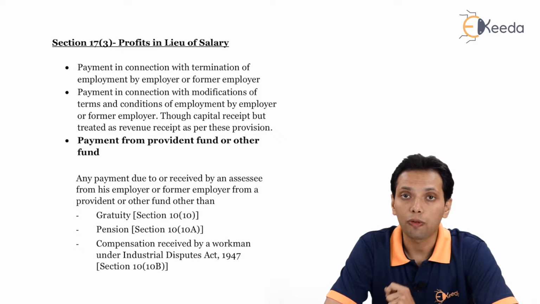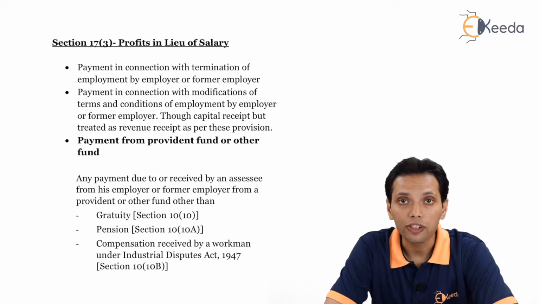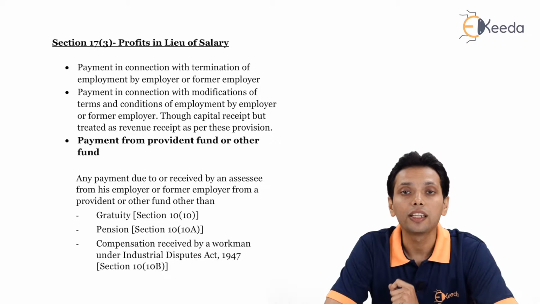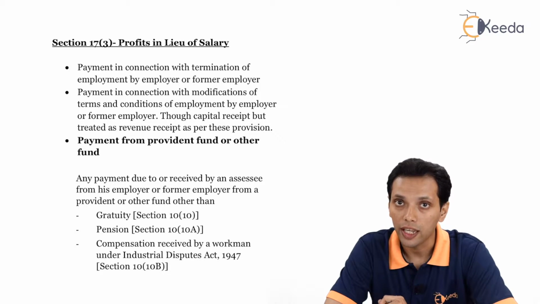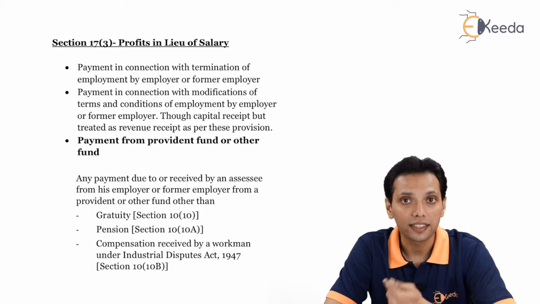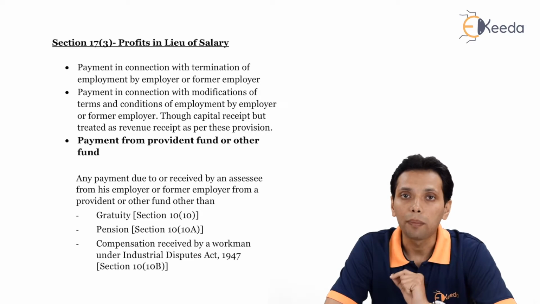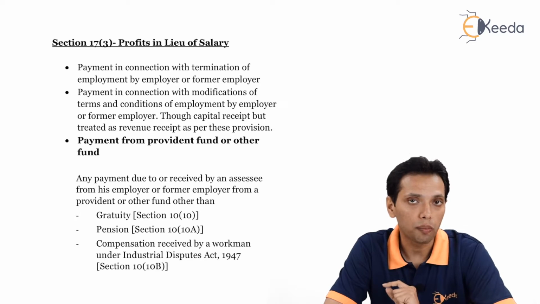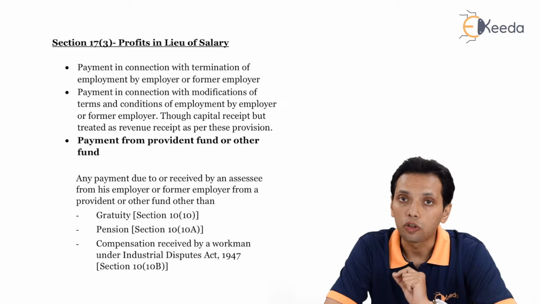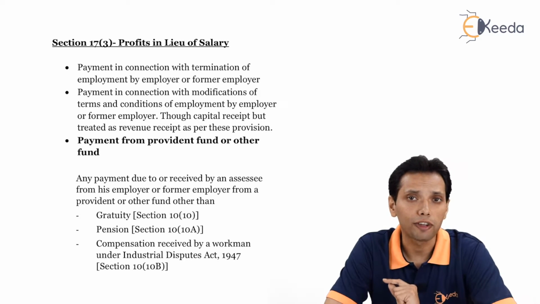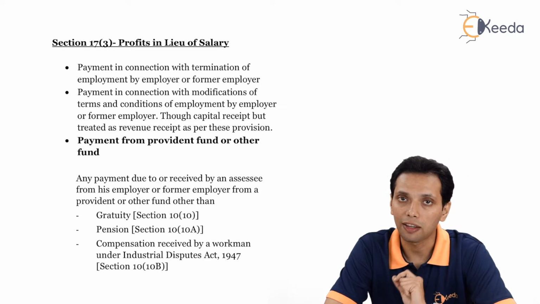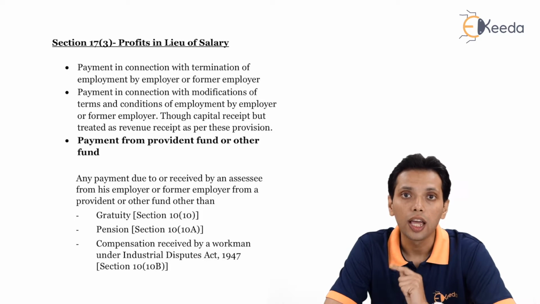So today's topic is profits in lieu of salary. Profits in lieu of salary means payment made by the employer to the employee instead of salary. In addition to the salary, any payment made by the employer to the employee which is not covered under the definition of section 17 subsection 1 may be covered under subsection 3.